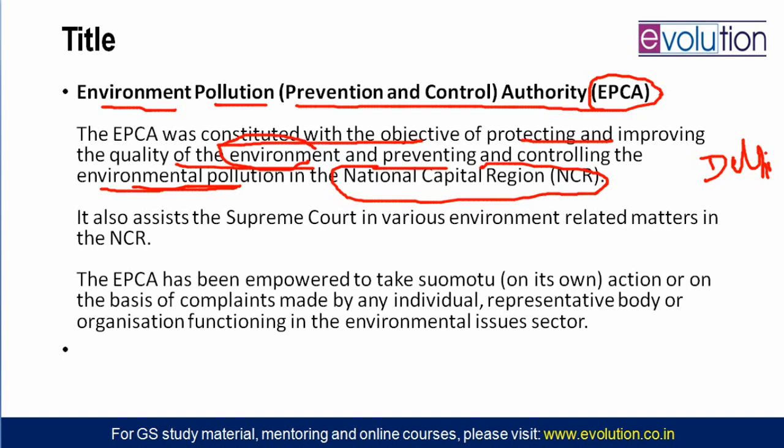But in NCR you have Rajasthan areas, you have your Haryana areas, right? And you have Uttar Pradesh areas. So for all this NCR area, this Environment Pollution Prevention and Control Authority will look into it, will reduce the pollution and encourage environmental conservation.